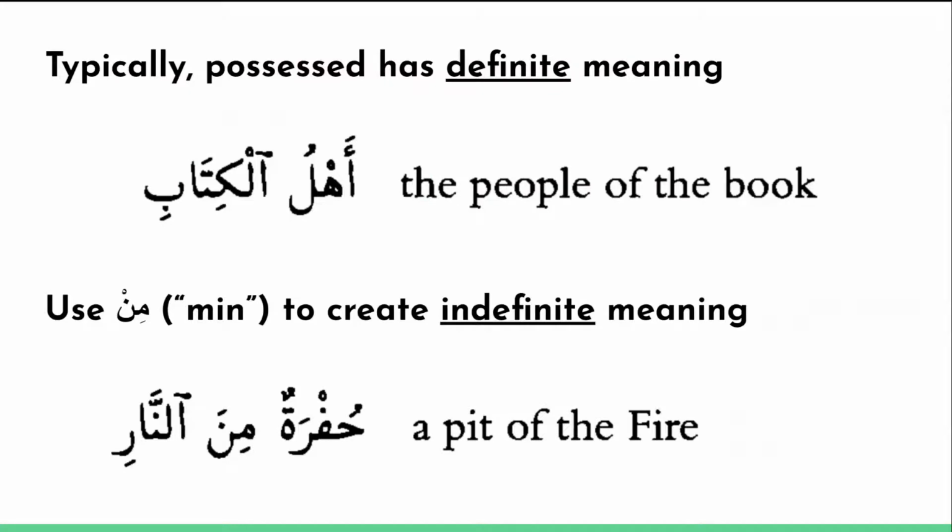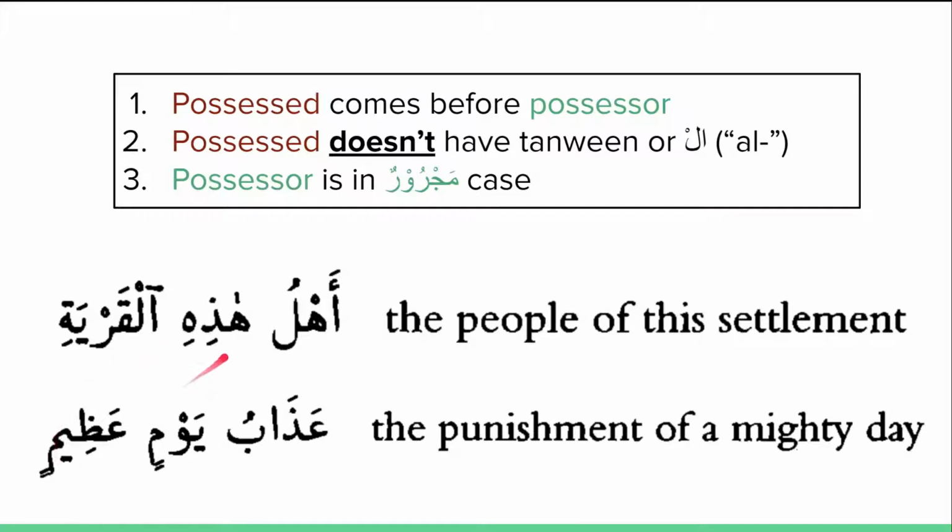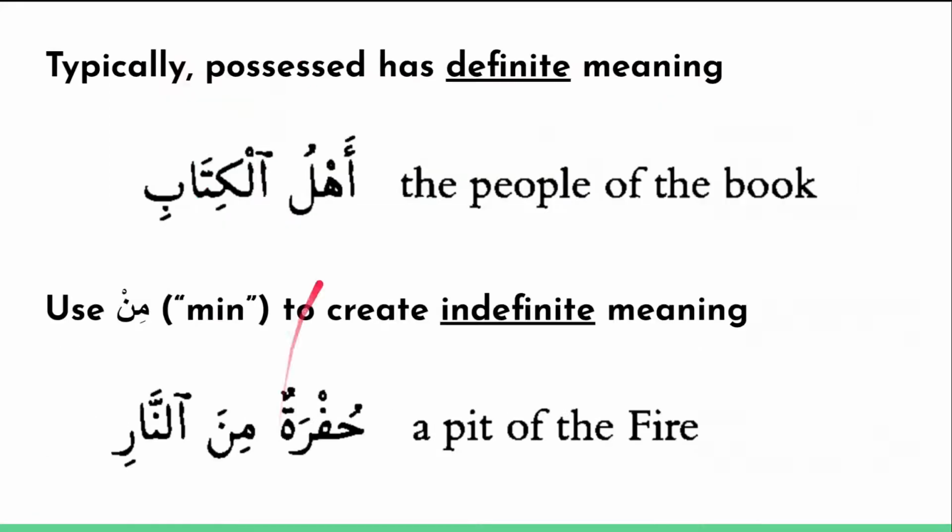One thing I should mention is that typically the possessed has a definite meaning. So if I say Ahlul Kitabi, the people of the book, and you'll see that even with all of the examples that I showed before, Ahlu hadhihi al-qaryah, the people of this settlement, Adhabu yawmin azim, the punishment of a mighty day. This is the case even though I'm not using the word al. It's just inherent to this grammatical construction.